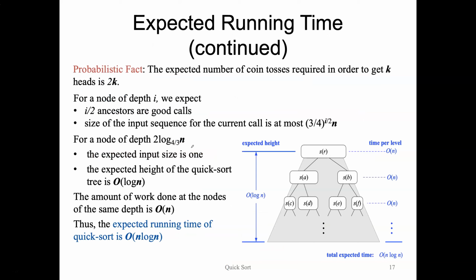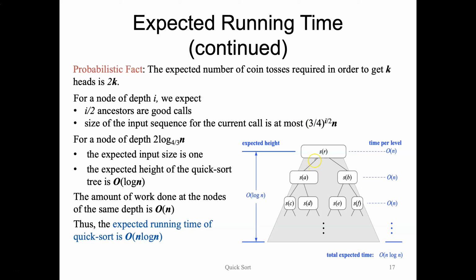Now, we're going to use the probabilistic fact that if we flip a fair coin, the expected number of times we'd have to toss that coin in order to get k heads, if there's a 50% chance of getting heads, is 2 times k. And we can apply this for the expected number of times that we would have to make a call to quicksort until we get a good call. So if we want to get a good call k times, the expected number of calls is 2k.